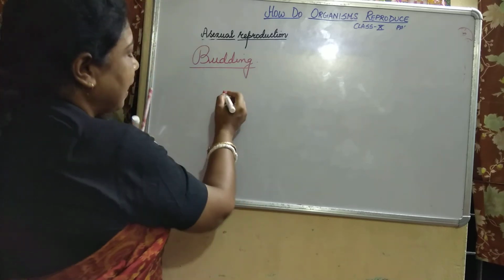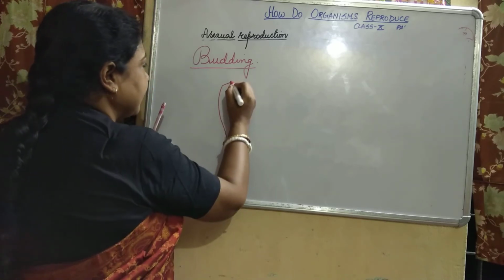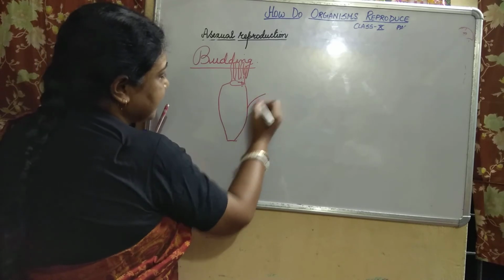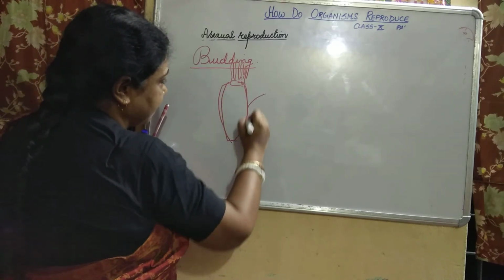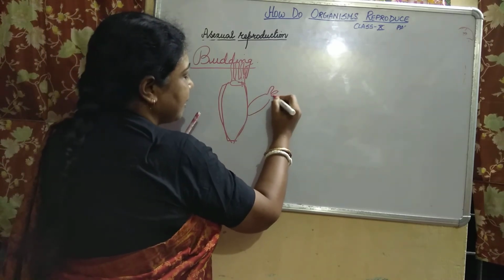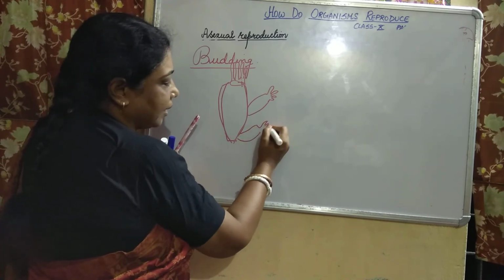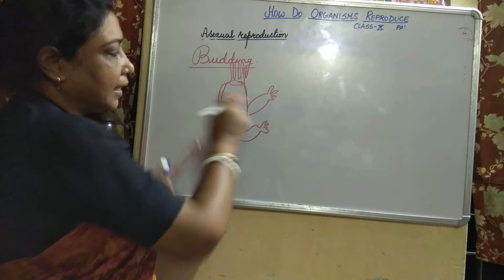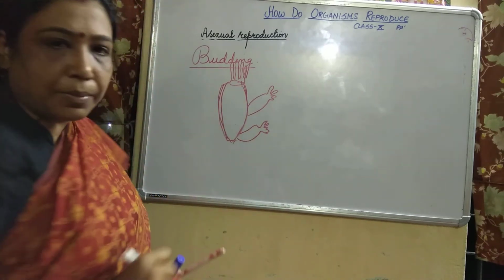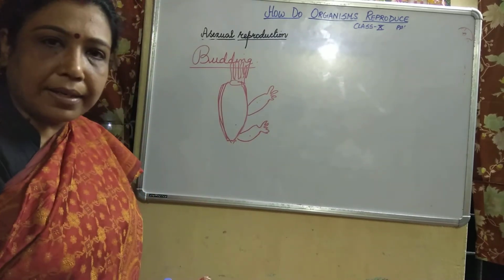Now Hydra, you must have come across Hydra, children. You see, these are the tentacles, this part. And this is the main body of Hydra. From the main body of Hydra, you will see formation of certain buds. This is the parent body. Now these are the buds which are arising from the parent's body.